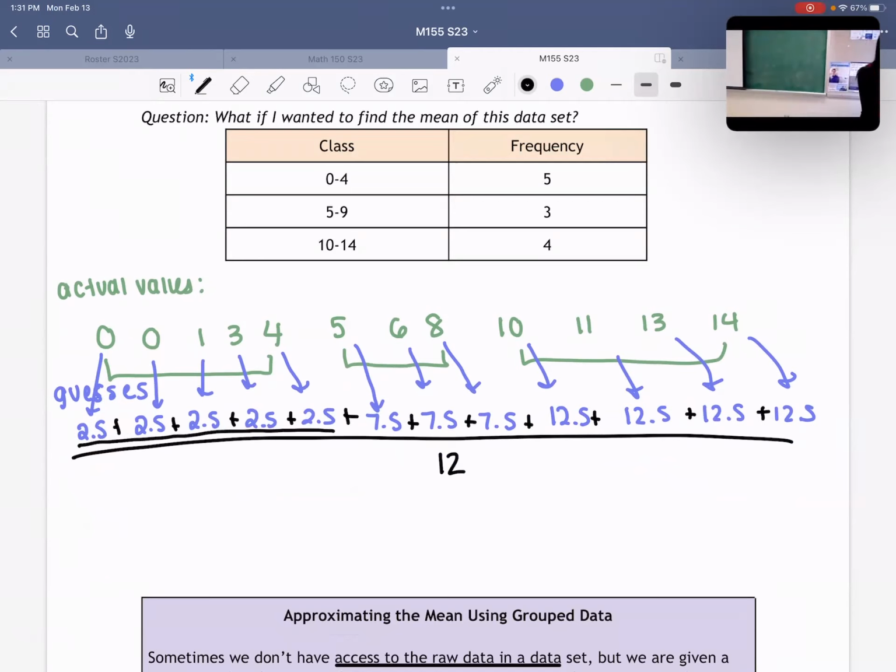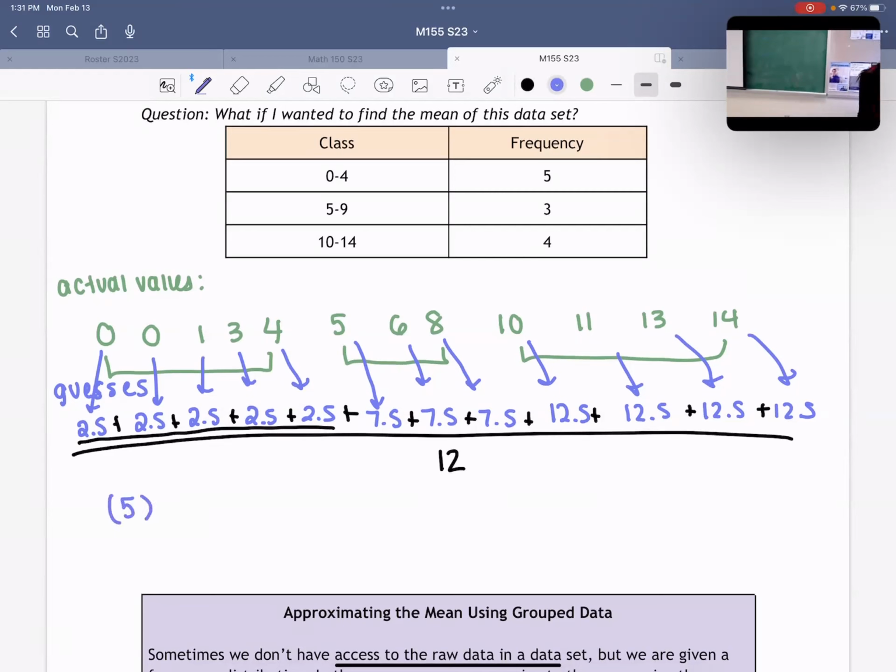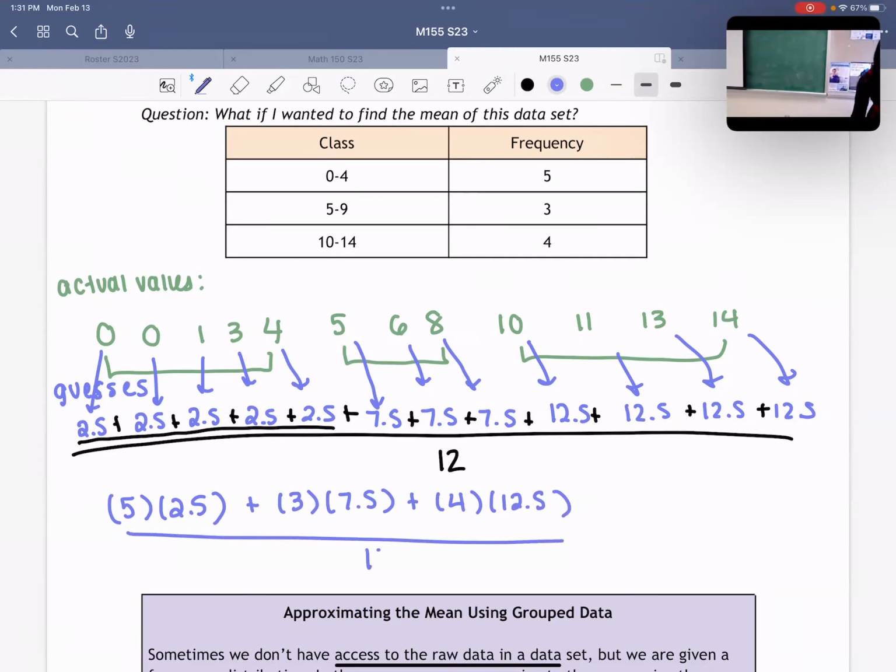What's another way to say 2.5 plus 2.5 plus 2.5 plus 2.5 plus 2.5? Times 5, right? So instead of writing 2.5 5 times and adding them up, I'm just going to do 5 times 2.5. And instead of saying 7.5 plus 7.5 plus 7.5, I'm going to write 3 times 7.5. And instead of writing 12.5 plus 12.5 plus 12.5 plus 12.5, I'm going to write 4 times 12.5. Okay, so I'm just shortening what I just did.